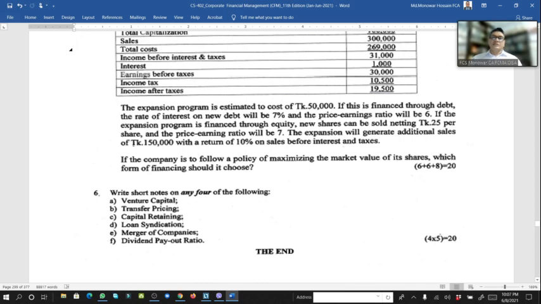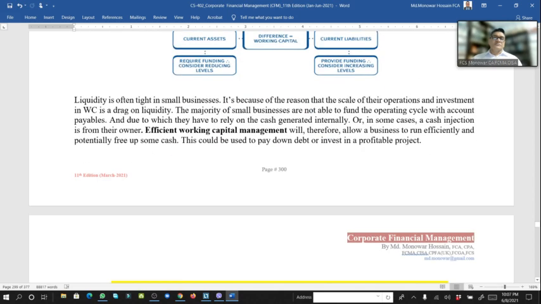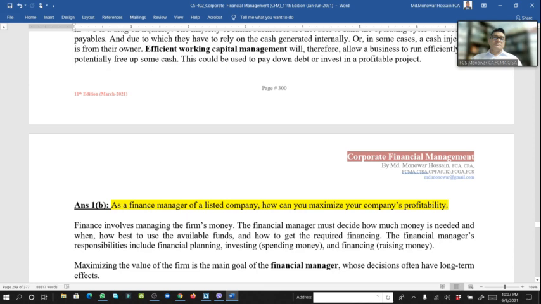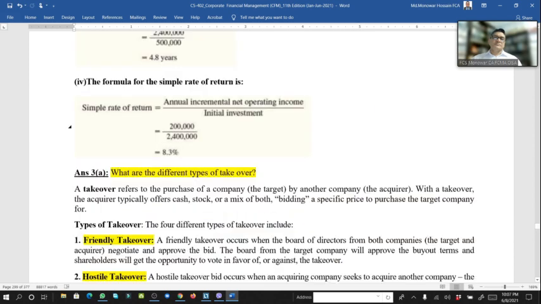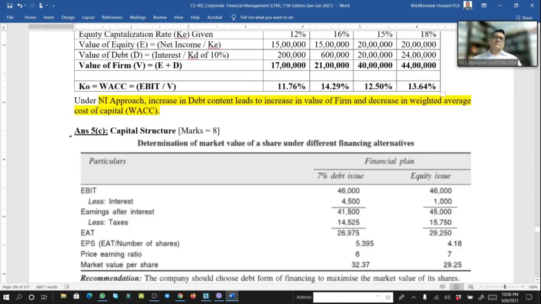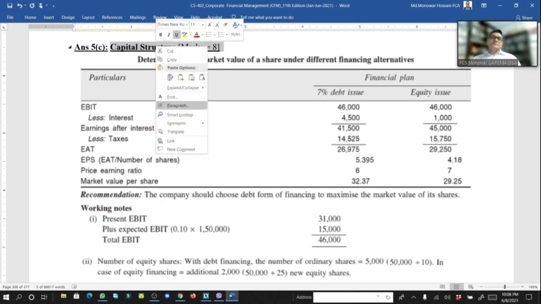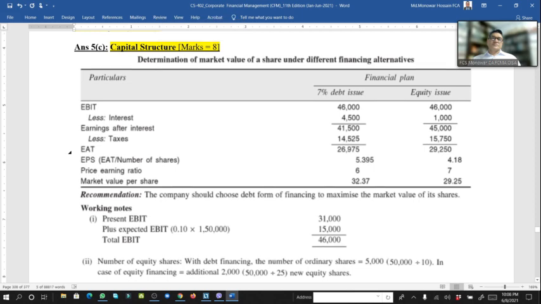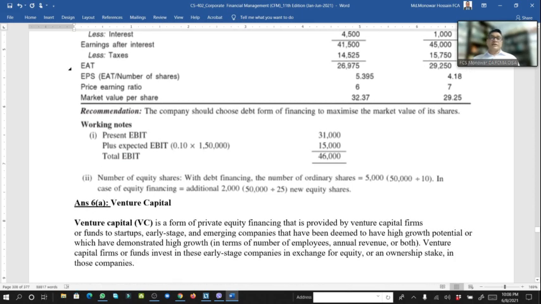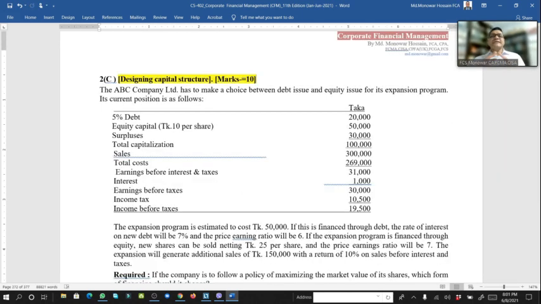This one we calculated. Same answer, same math. Previous also it was 8 marks. The working note is also the same, it comes from the chapter of designing capital structure.